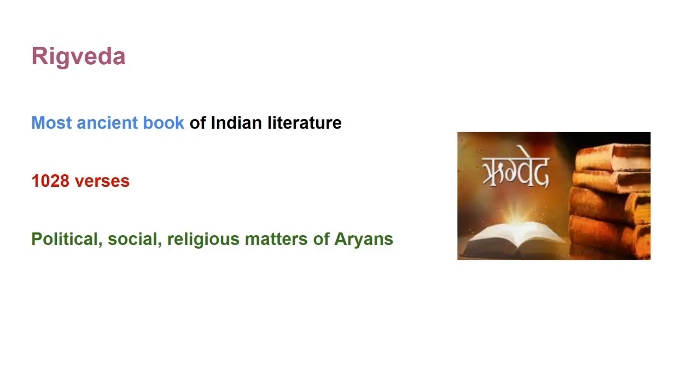We talked about Aryans in the previous video. The Rigveda describes important matters of Aryans. It is a large collection of hymns in praise of God, which are chanted in various rituals.